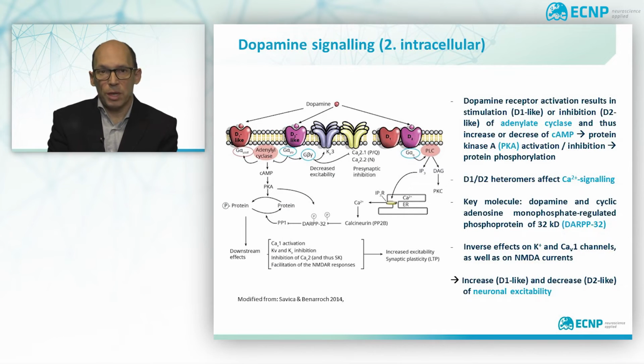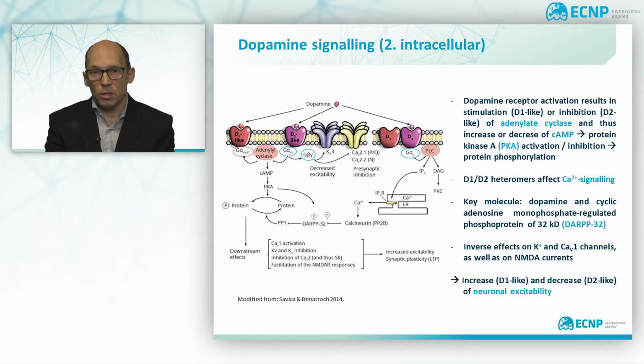Binding of dopamine to its receptors triggers a plethora of intracellular mechanisms. The first step is the activation of G proteins, activating ones in the case of D1-like receptors, inhibitory ones for D2-like receptors. G proteins can then either activate or inhibit an enzyme called adenylate cyclase, a key regulator of second messengers. Adenylate cyclase forms cyclic AMP from ATP, and cyclic AMP in turn activates protein kinase A. This enzyme phosphorylates other proteins in the neuron and thereby orchestrates numerous other pathways.